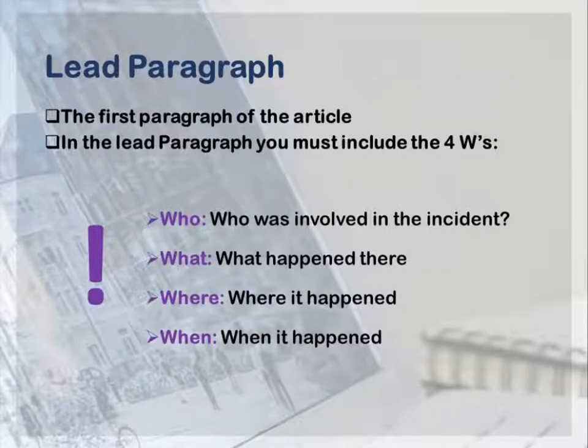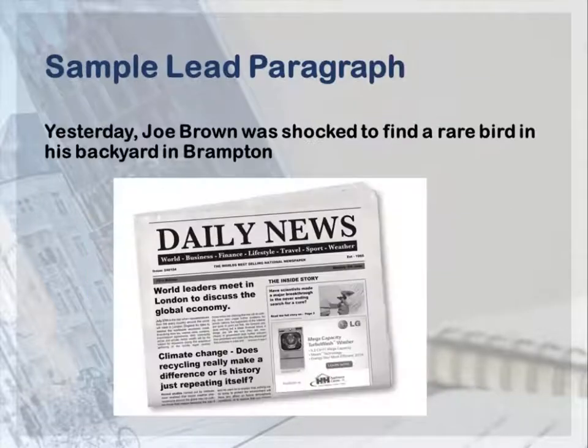Moving on to the lead paragraph, which is the first paragraph of the article. In this paragraph, you must include the 4 W's: who, what, where, and when. Who was involved in the incident? What exactly happened? Where did it happen? And when did it happen? Let me give you an example of a lead paragraph. A sample lead paragraph will look like this. Yesterday, Joe Brown was shocked to find a rare bird in his backyard in Brampton. You are addressing the 4 W's here. Who is Joe Brown? What is a rare bird? Where? In Brampton. And when is yesterday.